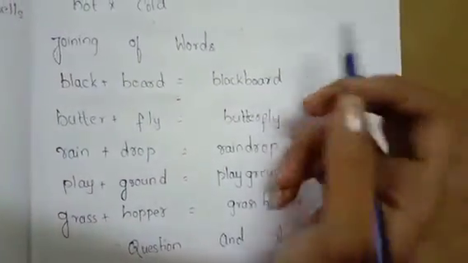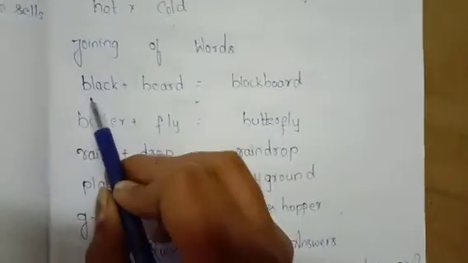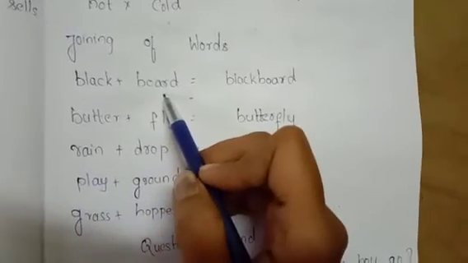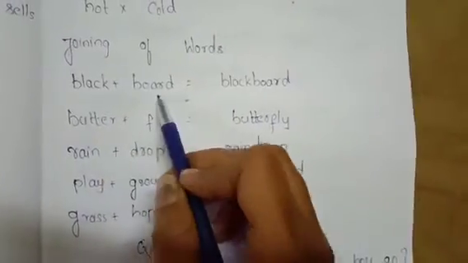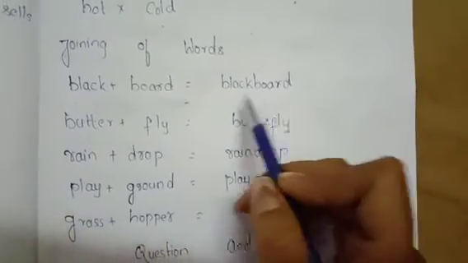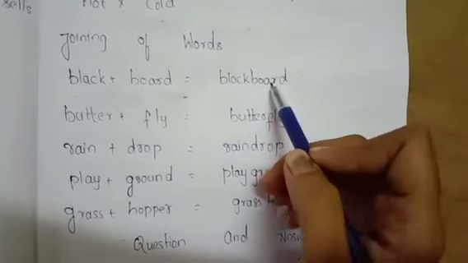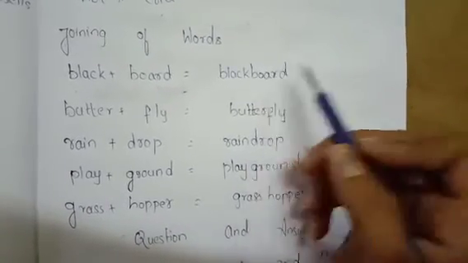Joining of words. See how to join two words. Black plus board. We have to combine these two words and make it one word. Okay. Black plus board is equal to blackboard.